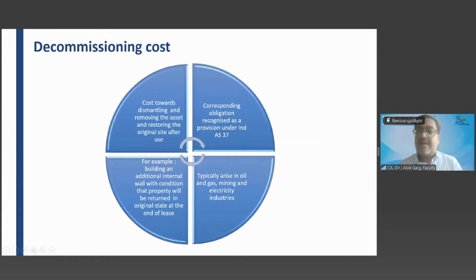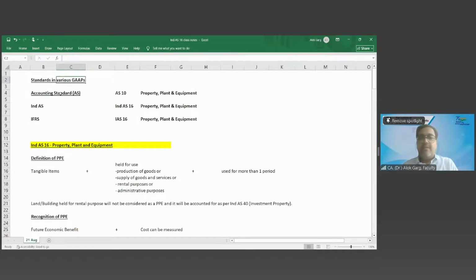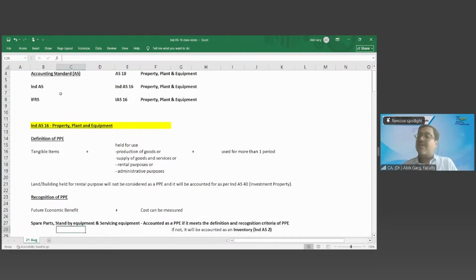So friends, as of today, we have started with the concept of property, plant and equipment. I have told you the list of standards in the various GAAPs. Then we have covered the definition of a PPE: a tangible item which is held for use in production of goods or supply of goods and services, and for rental purposes, administrative purposes, and used for more than 12 months. Land and building held for rental purpose will not be considered as a PPE, but land and building used in business will be considered as a PPE.